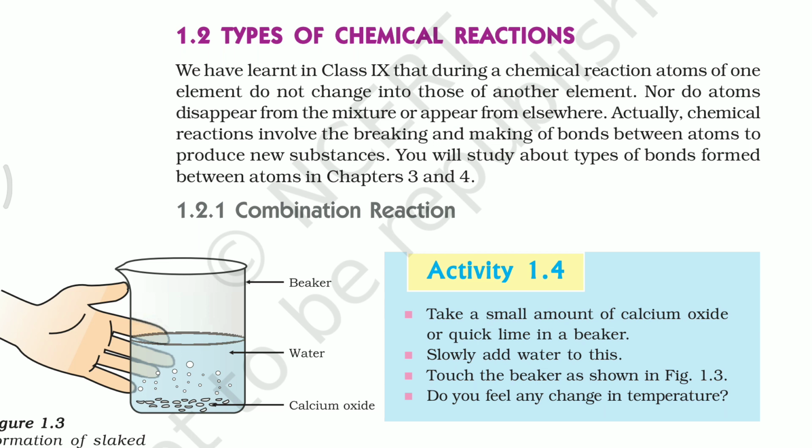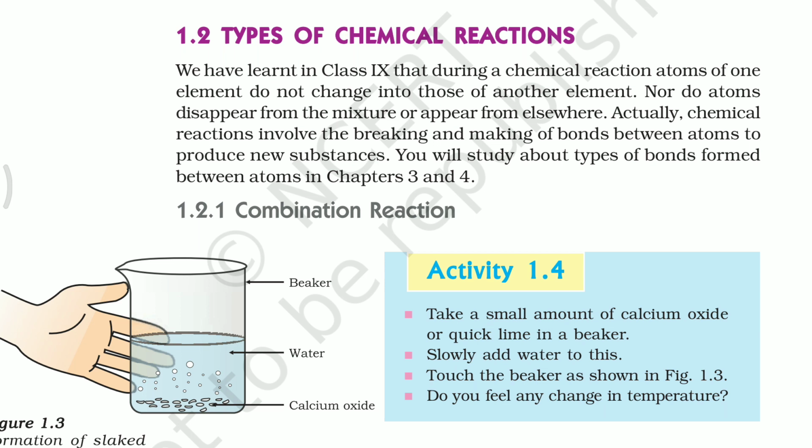Next, one more important topic in this chapter is types of chemical reactions. Mainly we have four types: combination reactions, decomposition reactions, displacement reactions, and double displacement reactions. I will go through these four briefly, and after that we will discuss them in depth. First, chemical combination reactions.